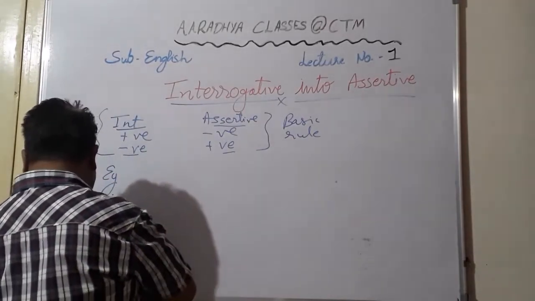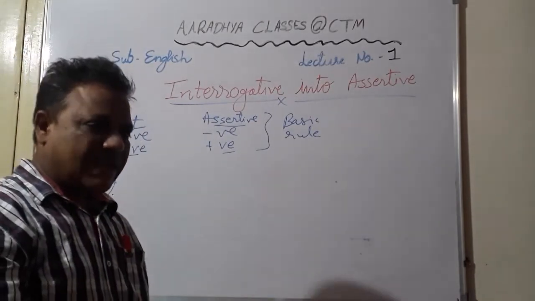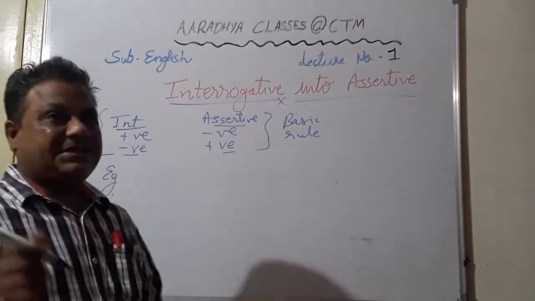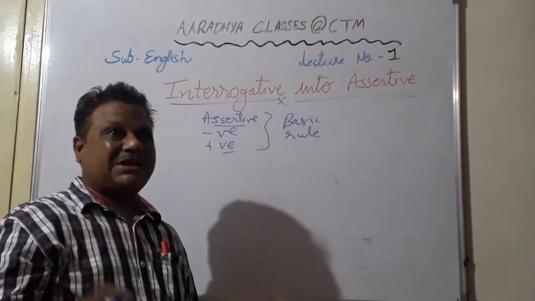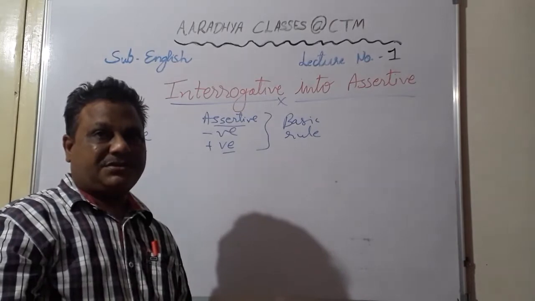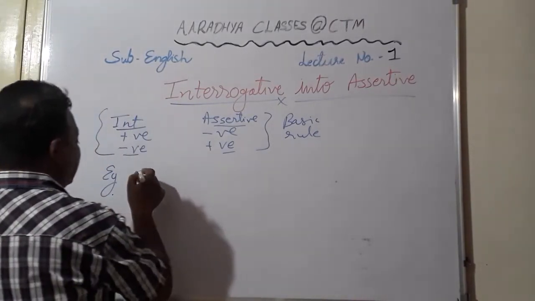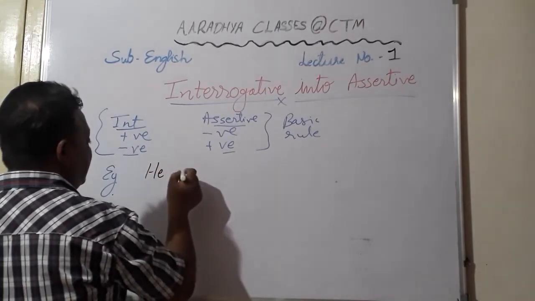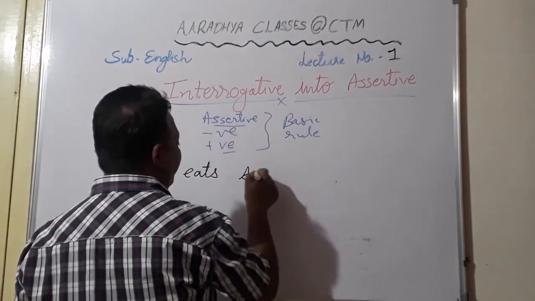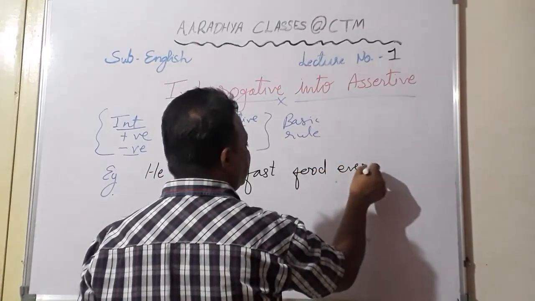A little problem you might find in the sentences where the helping verb is not given. And this I had made clear even in question type. Sentences of simple present tense and simple past tense which are showing action don't have helping verbs. So there you will have to be careful. Once again I will revise the same thing. For example, he eats fast food every day.